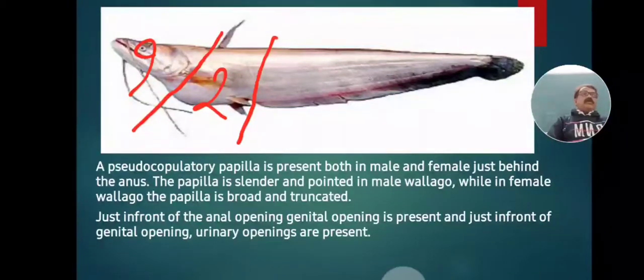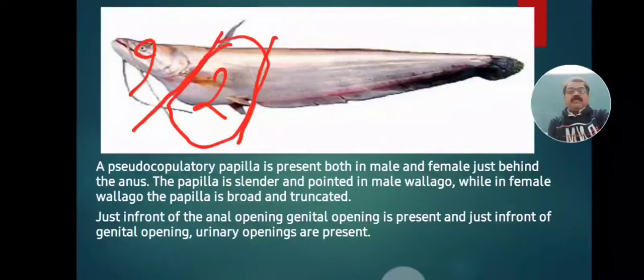Just behind the operculum area on the lateral side, the trunk starts, and it ends just in front of the anal fin, or just behind the anal opening. That part is called the trunk part.